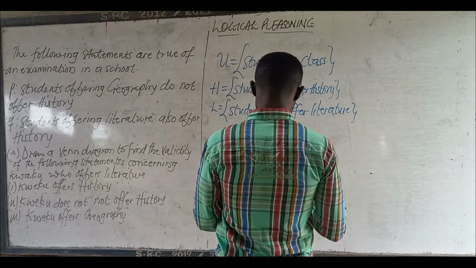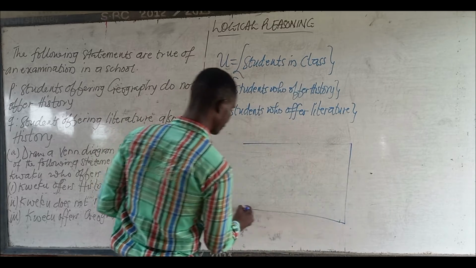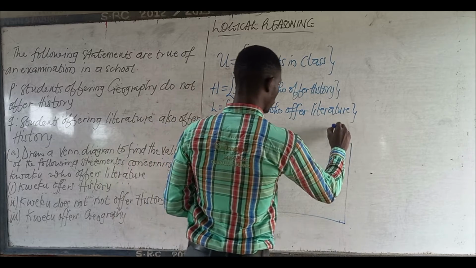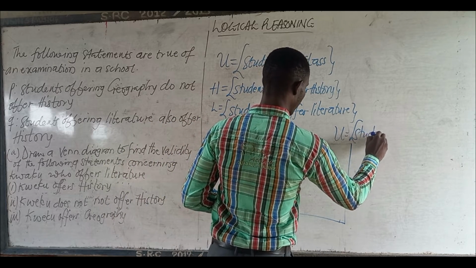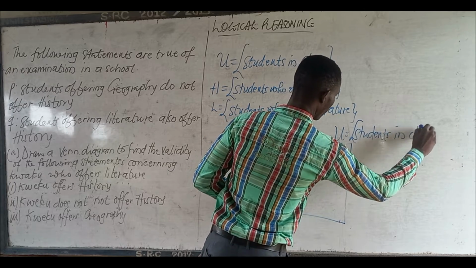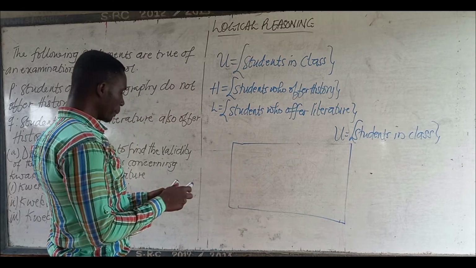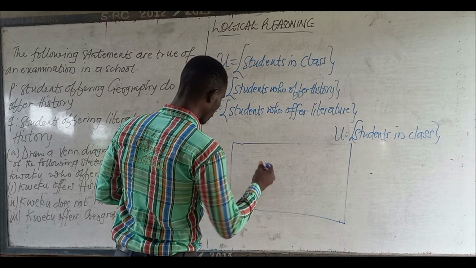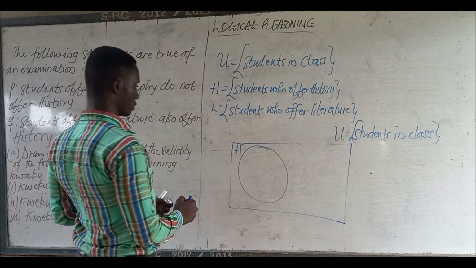So if you have history, you are talking about students in class. Now, if you have H represent our history, this history.